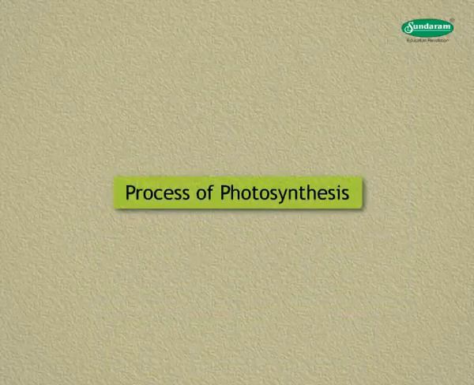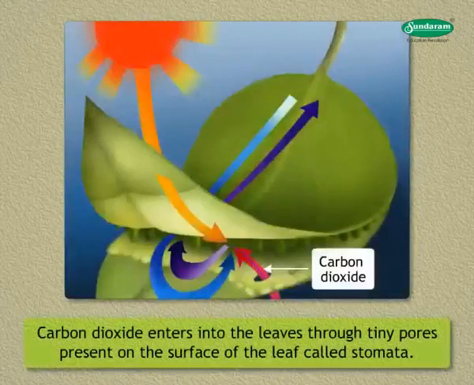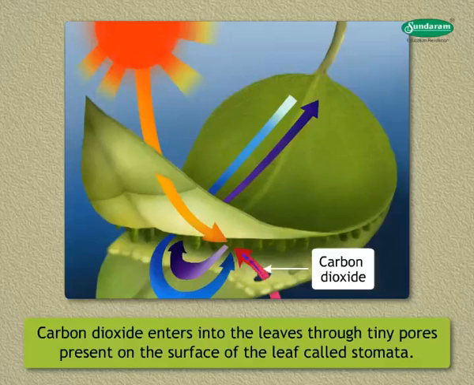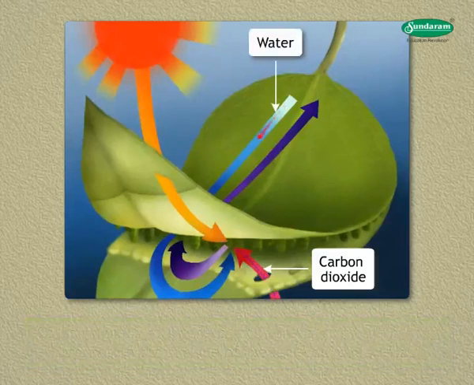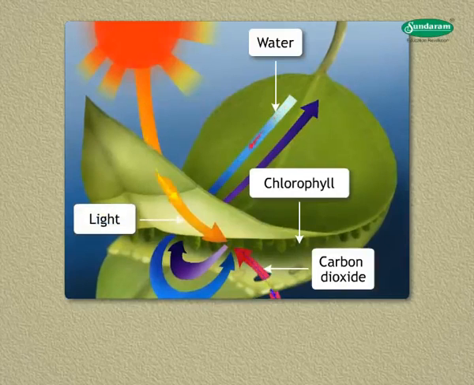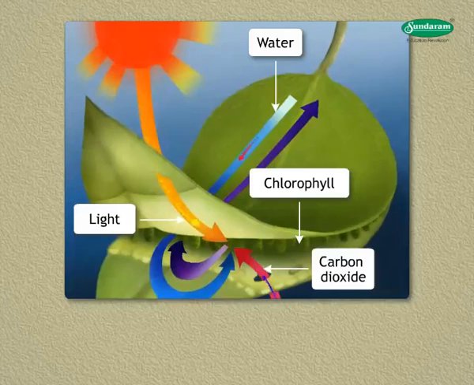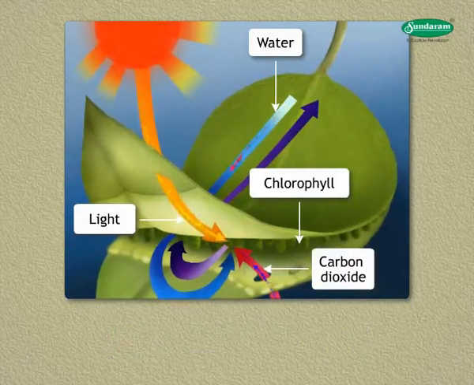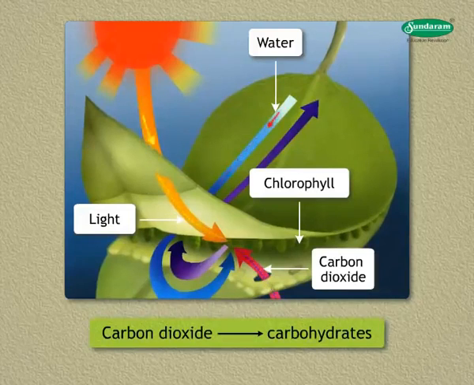Let us look at the process of photosynthesis. Carbon dioxide enters into the leaves through tiny pores present on the surface of the leaf called stomata. Water is taken up from the soil. Chlorophyll, present in the chloroplasts, absorbs the radiant energy from the sunlight. It creates such conditions that light energy splits up the water molecules into hydrogen and oxygen, releasing energy in the form of adenosine triphosphate, ATP. The energy produced is used to reduce carbon dioxide to carbohydrates.